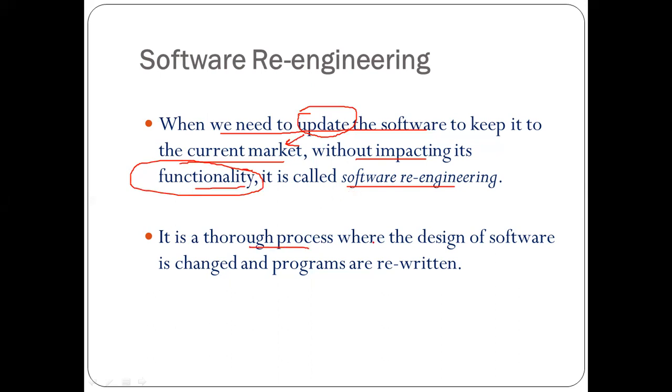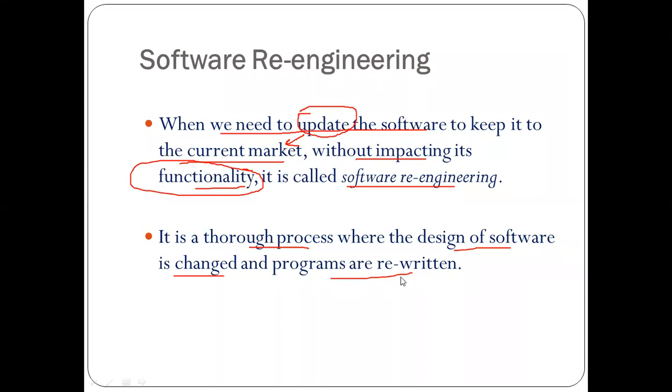It is a thorough process where the design of the software is changed and programs are rewritten.